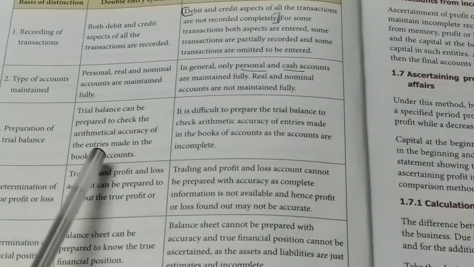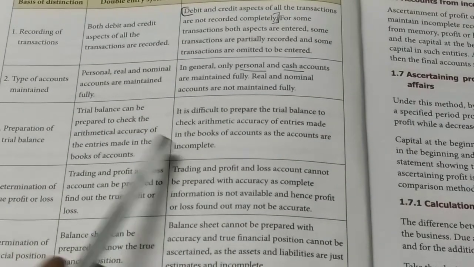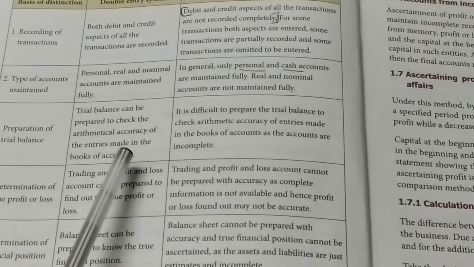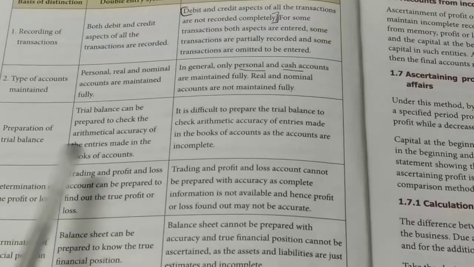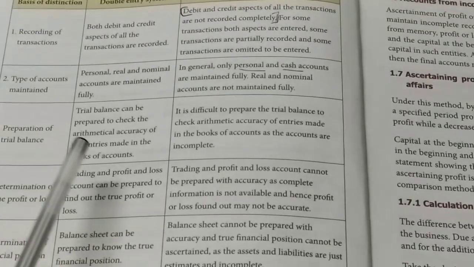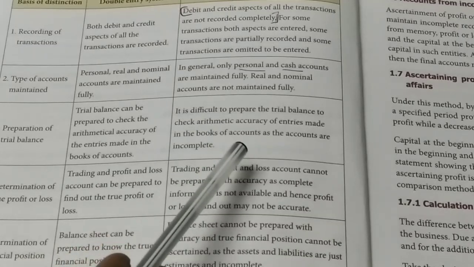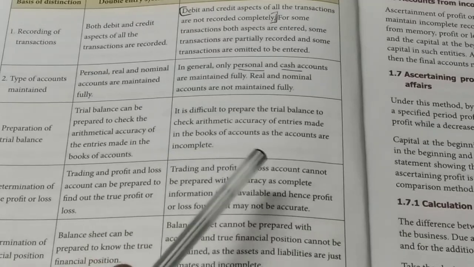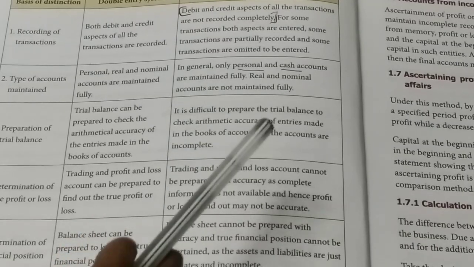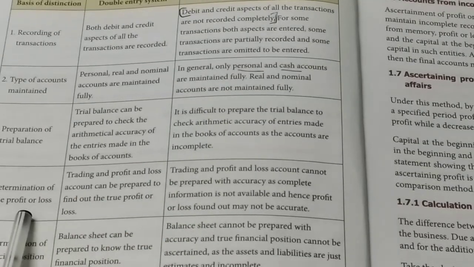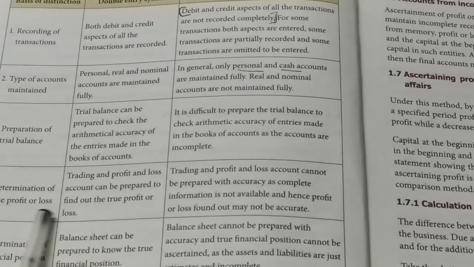Then the third point is trial balance. In case of the double entry system, they can prepare an accurate trial balance because all the debits as well as credits are entered. But in case of incomplete records, it is difficult to prepare a trial balance because the items given are only estimates, not the actuals. Then the fourth one is determination of true profit and loss.